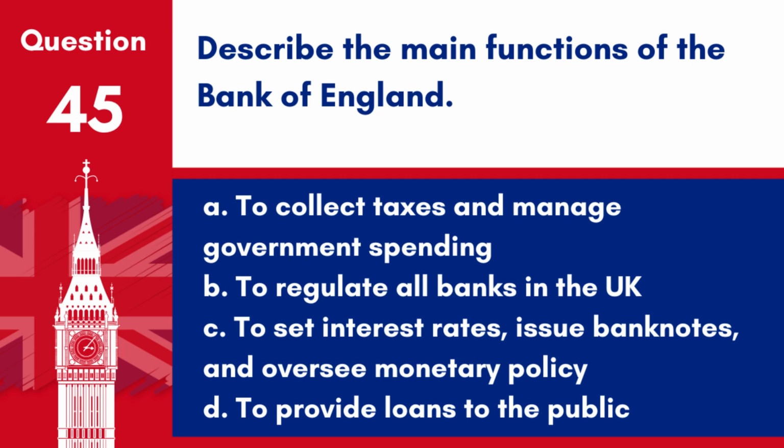Question 45. Describe the main functions of the Bank of England. A. To collect taxes and manage government spending. B. To regulate all banks in the UK. C. To set interest rates, issue banknotes, and oversee monetary policy. D. To provide loans to the public. Answer. C. To set interest rates, issue banknotes, and oversee monetary policy. The Bank of England is the UK's central bank, responsible for monetary stability by managing inflation and issuing currency.